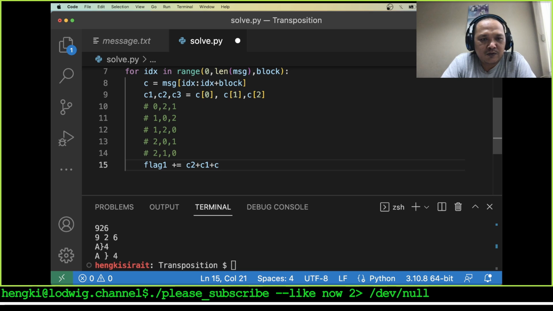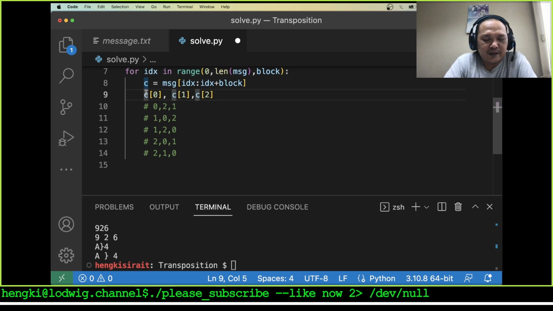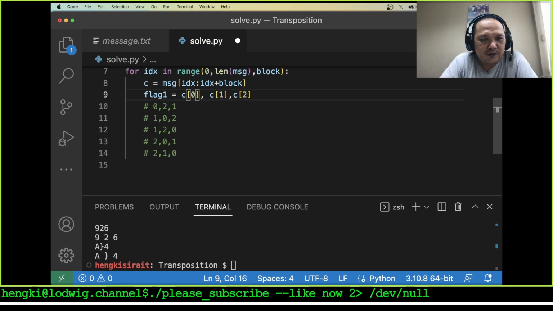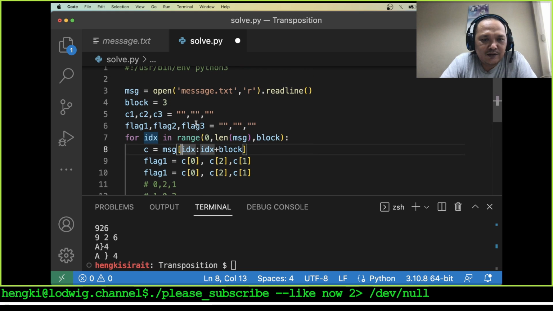Oh, no. The zero is C1. I think we don't use this, just use the indexing here. Flag 1 equals 0, 2, 1. Okay, and 1, 2, 3, 4, 5. I will use 5 flags here.